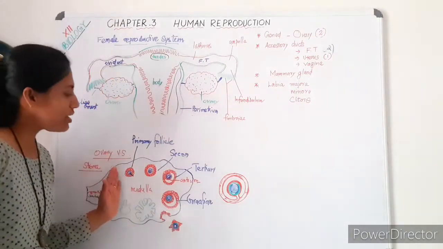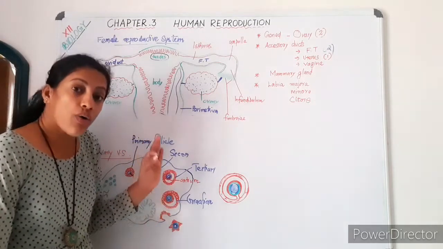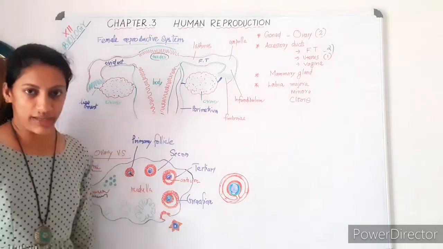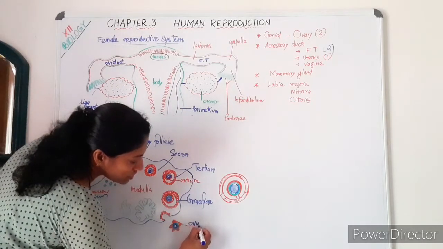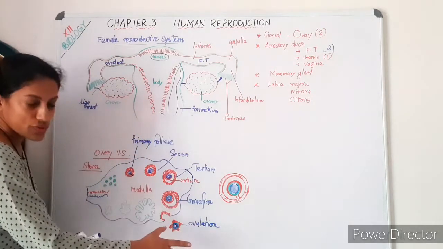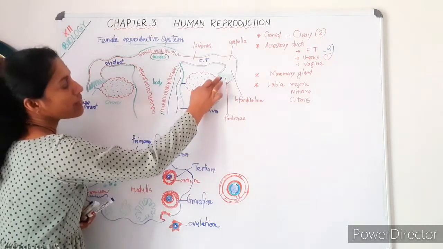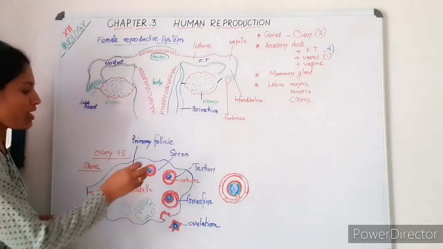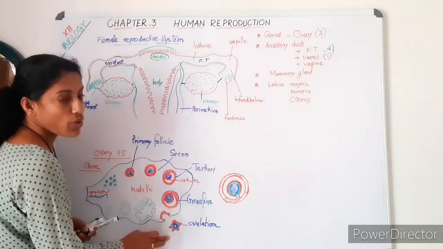Just to understand, within the cortical region, there are different ovarian follicles in the order of maturation: primary follicle, secondary follicle, tertiary follicle and Graafian follicle. And this Graafian follicle ruptures and releases the ovum. That process is called ovulation. The Graafian follicle ruptures to release the ovum, and it is collected by the duct, the fallopian tube. This process is called ovulation.